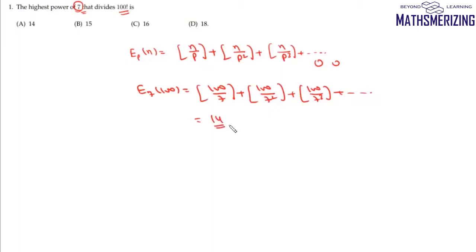So its integral value will be 14, and then 100 divided by 49 will be 2 point something. So it'll be 2, and all the other expressions are less than 1, so all of them will be 0. So the exponent of 7 in factorial 100 will be 16. So the highest power of 7 that divides factorial 100 is 16, and that's your option number C.